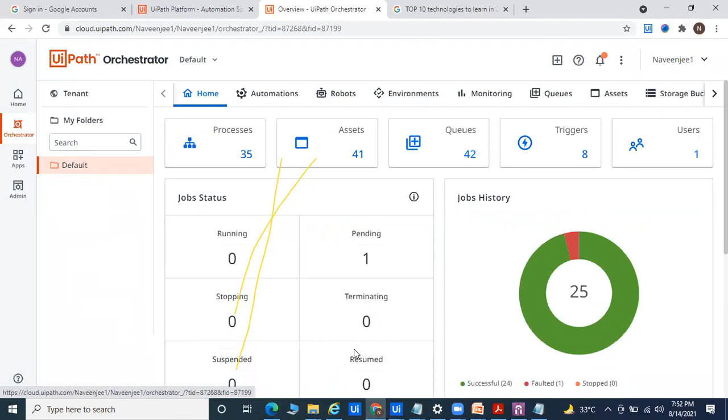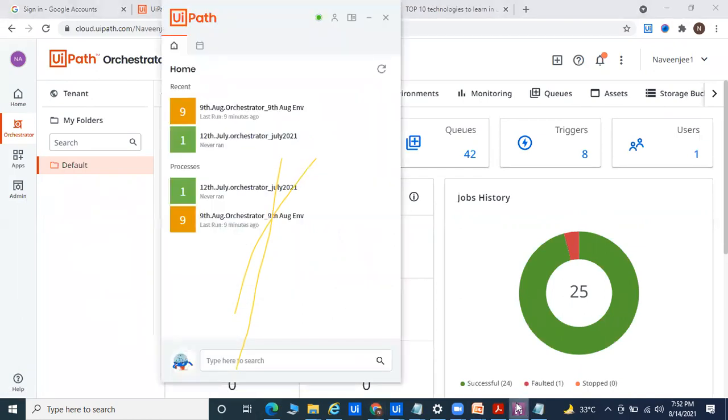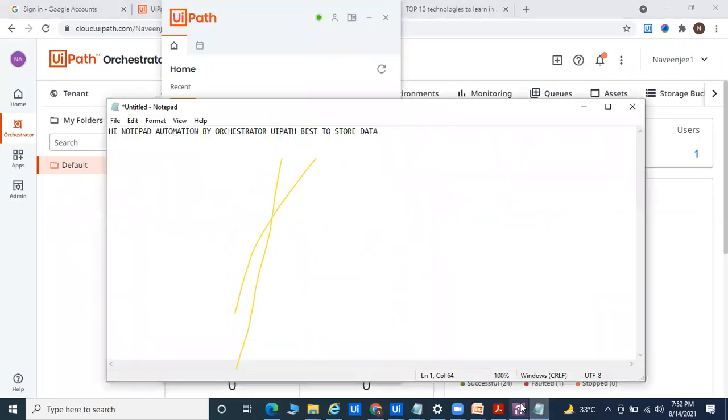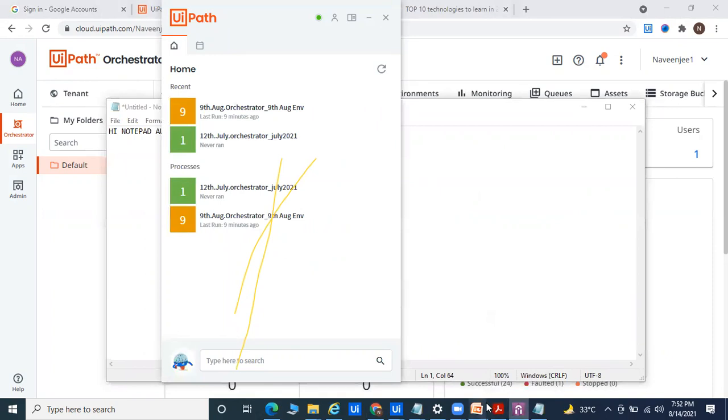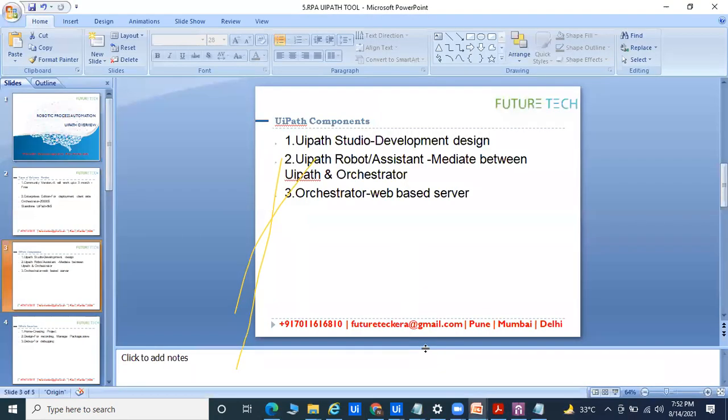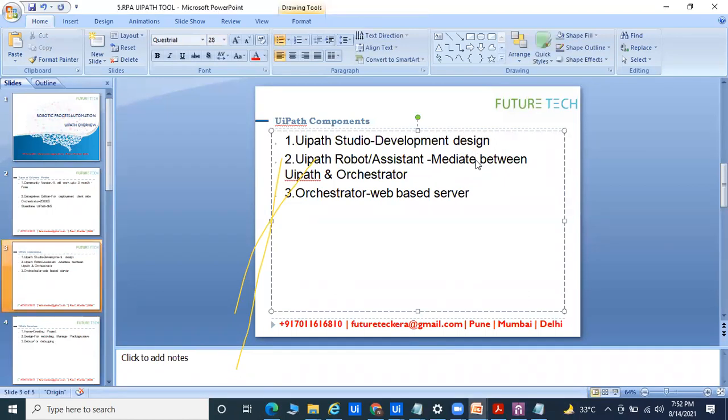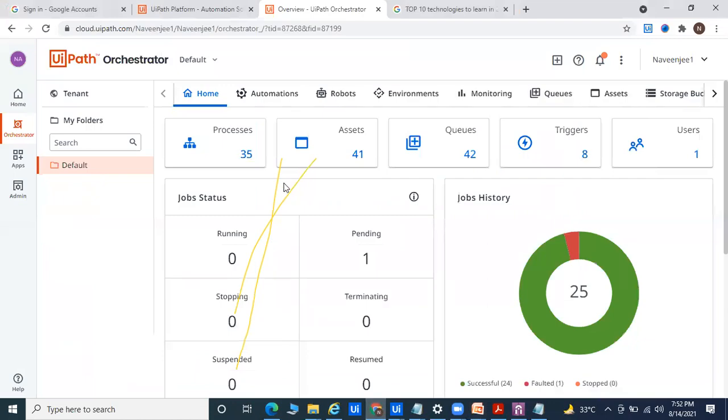The third thing is called UiPath Assistant. UiPath Robot is the mediator between your Studio and Orchestrator. So there are three components: UiPath Studio, where we do the development and design; UiPath Robot, the mediator between Studio and Orchestrator; and Orchestrator, the web-based server especially for deployment of your application. You can see multiple processes you automate. One by one we'll understand.